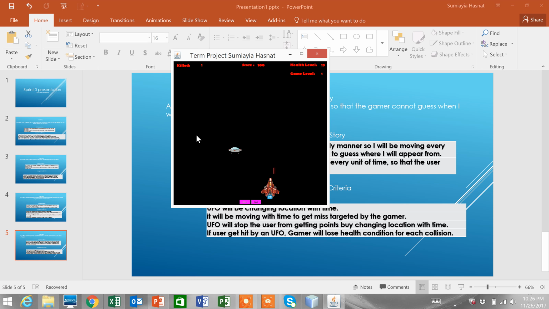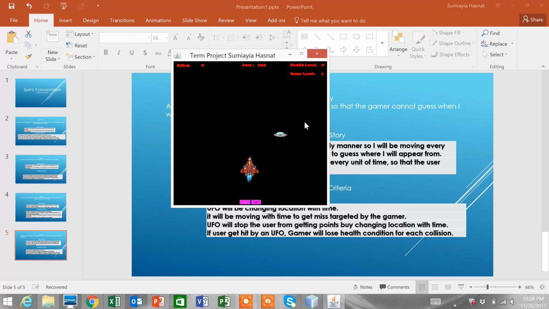So here you go. If we go to the right and press the space bar, it's going to be moving with the shooter. And it's only going in a linear direction, from bottom to top with the shooter. Each time I hit any UFO, it's going to be adding points at the game scoreboard. And if a UFO hits me, I'm going to be losing my health level.